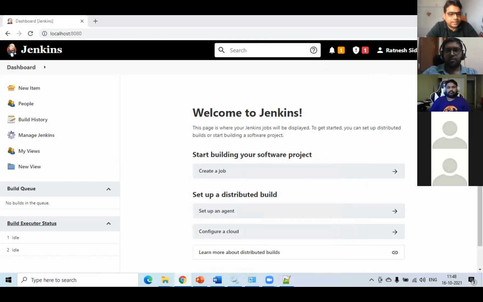Yeah, this was really great. I just have two questions from this. The first is about the initial password or the secret that we have seen here. If anyone is trying this at an organizational level, please don't share that anywhere. And the first admin user that we created, please don't share those credentials as well. The next question is for Ratnesh. If we have, suppose, 4-5 team members working on Jenkins from the DevOps side, we can create users for them, right? They don't need to share the same credentials.